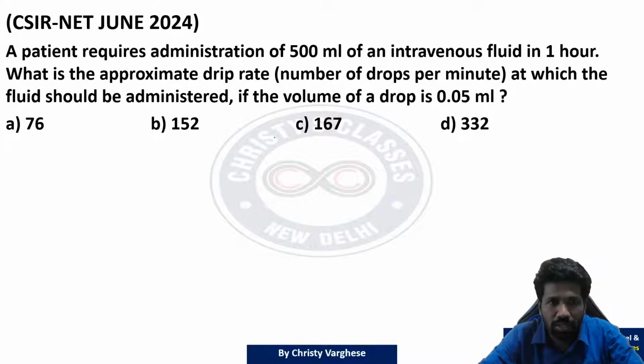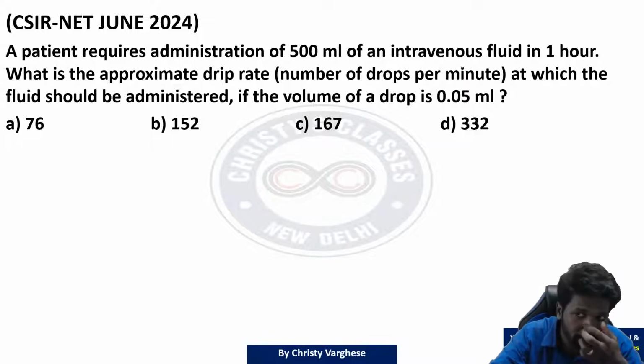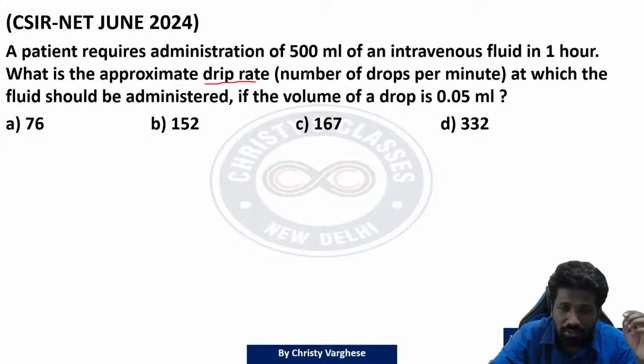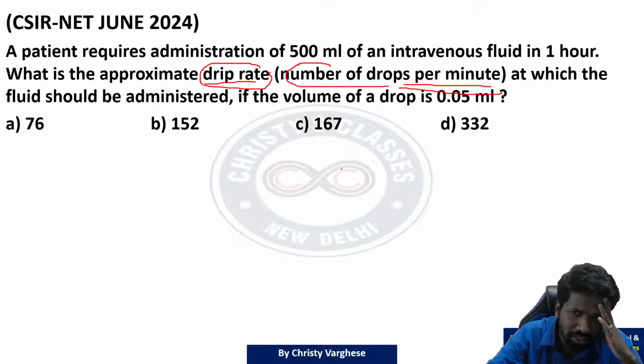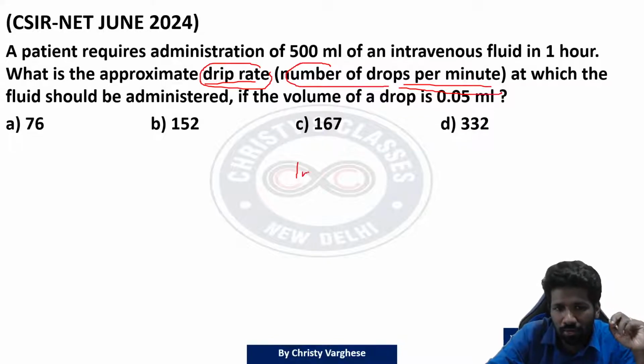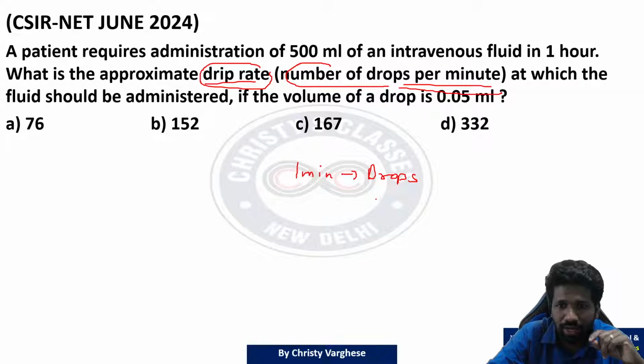So the question says a patient requires administration of 500 ml of an IV fluid or intravenous fluid in 1 hour. What is the approximate drip rate? Again, these kinds of questions, start from the units. Drip rate means what? That is explained in the bracket: number of drops per minute. Understand that logically. Number of drops per minute means how many drops to give in 1 minute, not how many milliliters, how many drops in 1 minute.